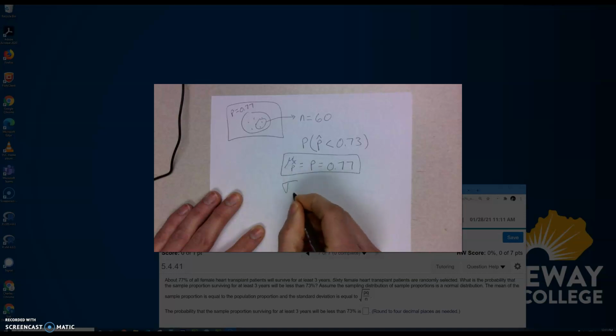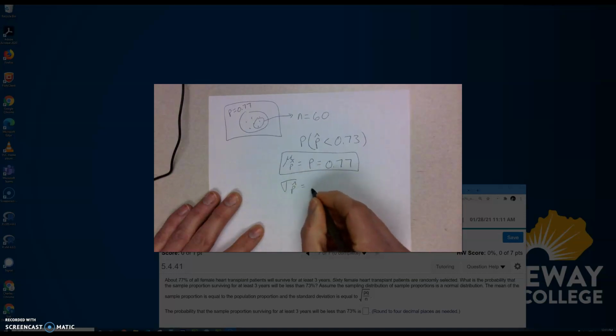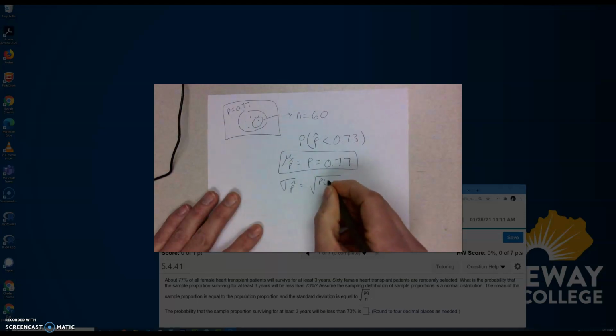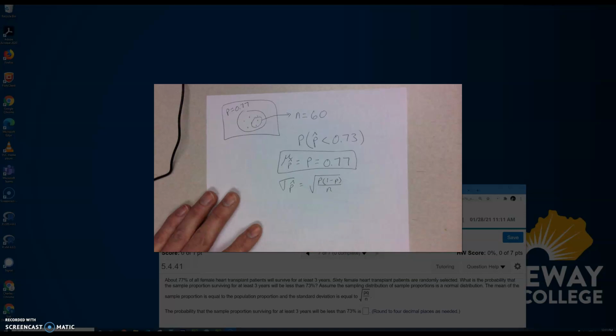Now, what's the standard deviation of the sampling distribution? What we do is we take the square root of P. Notice when I said P, I meant the population proportion, right? Times 1 minus P, and then divide that by n.